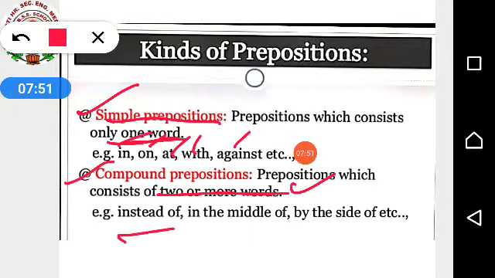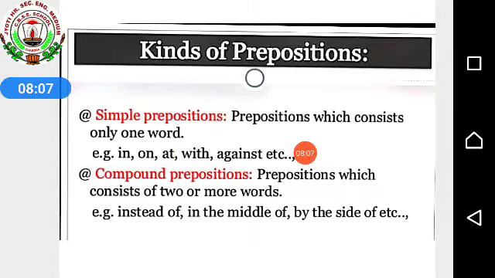For example, instead of, in the middle of, by the side of, because of, in order to, in front of, in search of, into. All these come under your compound preposition, or else you could say complex preposition.